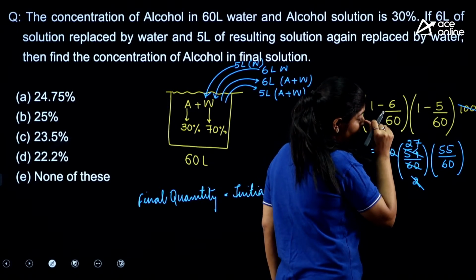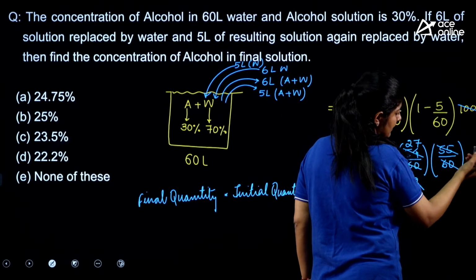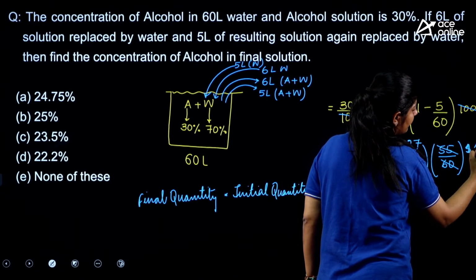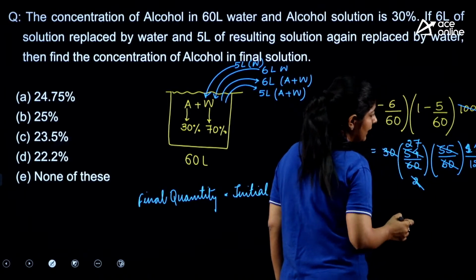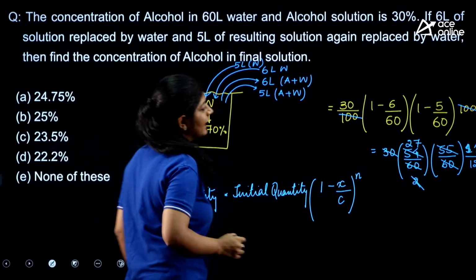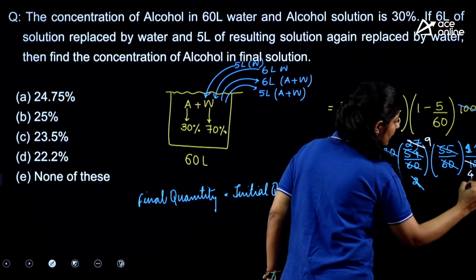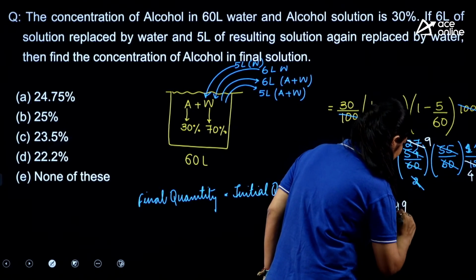Now with the help of 5, we can again simplify. Here we got 11, here we got 11, and here we got 12. Now again with the help of 3, we can eliminate it. Here we will get 9, and here we will get 4. So ultimately we are getting 99 by 4,